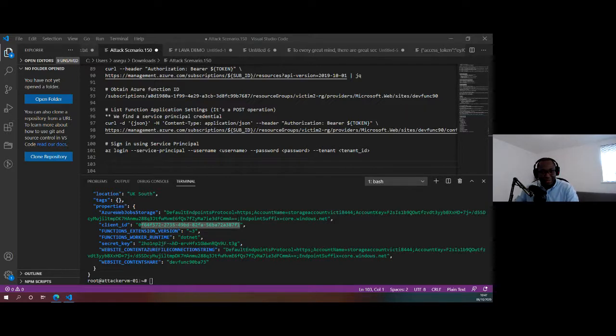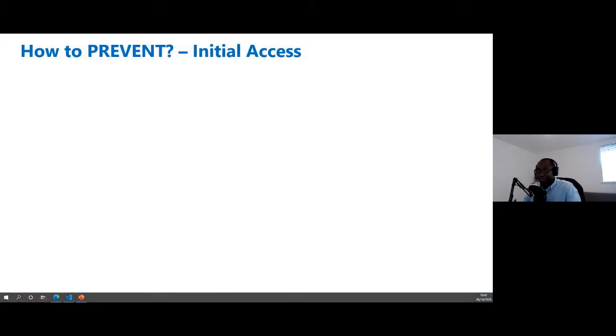So anyway, let's bring up the slide and bring this to a close. What are some of the things that security people could have done to prevent some of this situation? Let's quickly run through that and then we'll have time for questions and answers. Here are some of the things that could have been done. Unfortunately, I wasn't able to show you Lava today, but hopefully you still got some useful information.